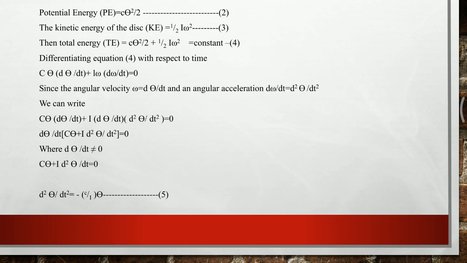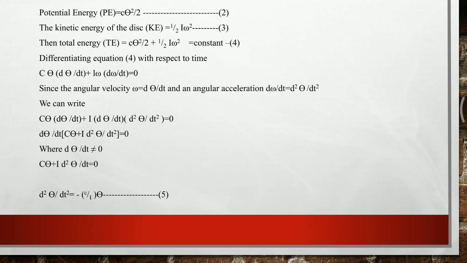Similarly, differentiation of x with respect to t is given by dx by dt. In the same way, differentiation of x square with respect to x is 2x. However, differentiation of x square with respect to t is given by 2x to the power of 2 minus 1, and differentiation of x with respect to t is dx by dt, that is equal to 2x into dx by dt.